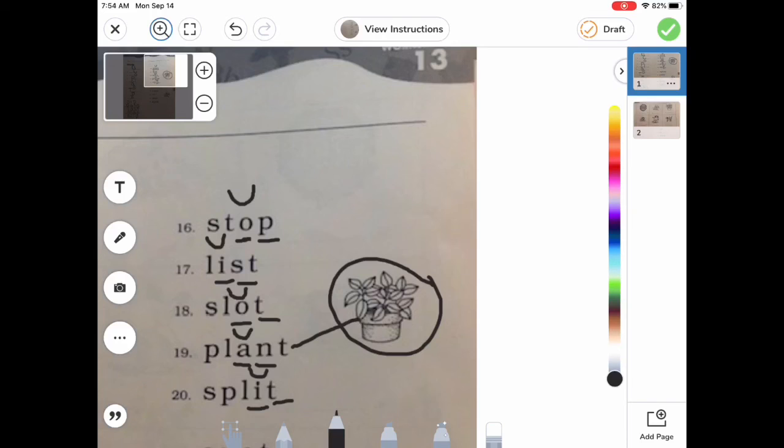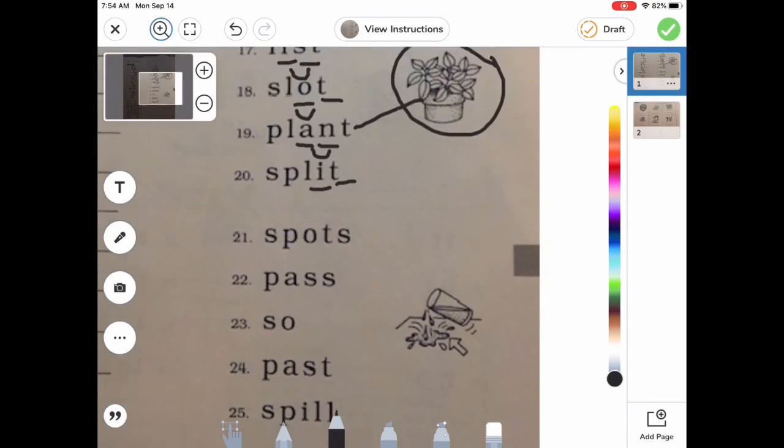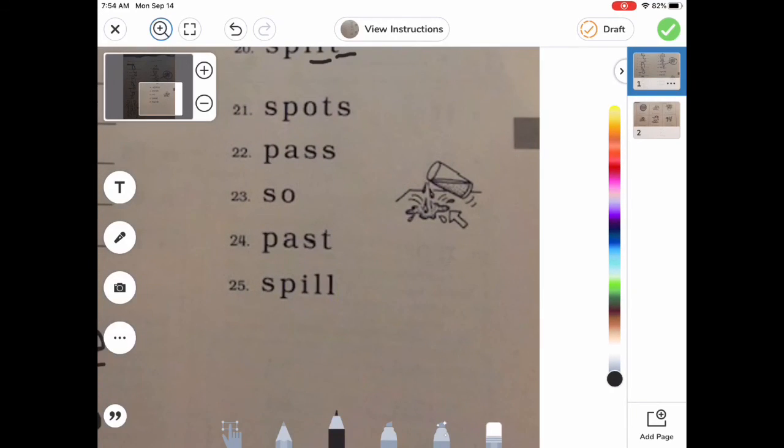All right, and let's see which one of those words matches our picture right here. Plant, very good. So I'm just going to draw a line. All right, I'm going to move ours down. We're going to try the next set of words.